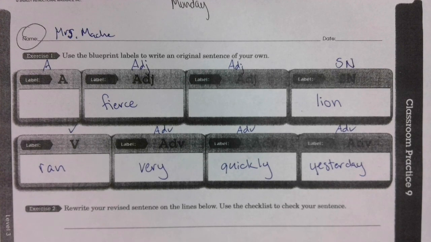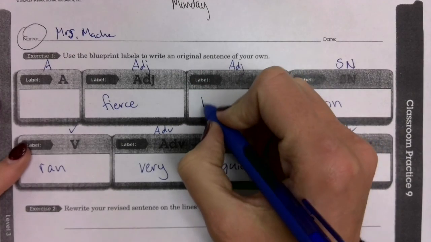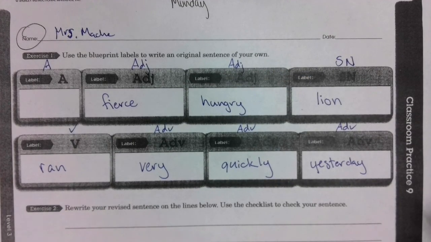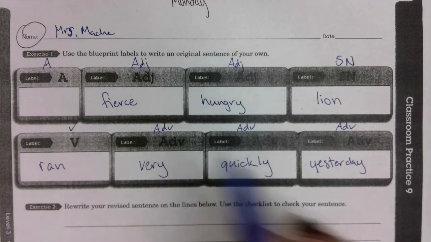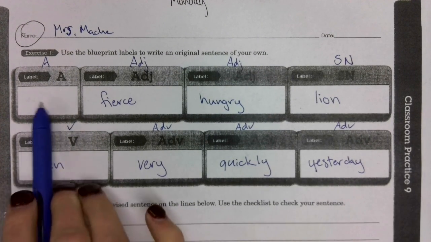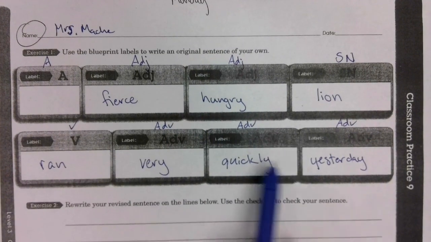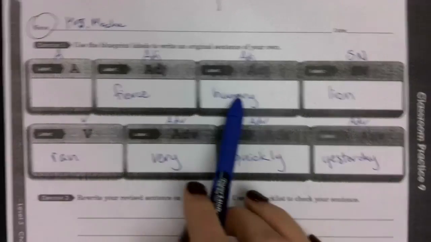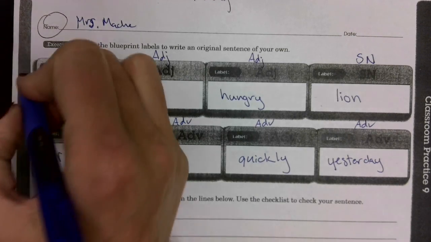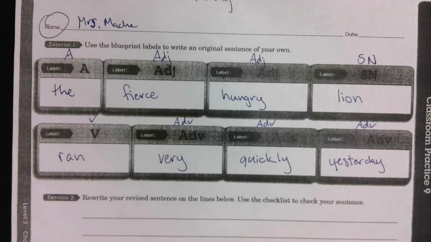Ooh, what about hungry? Sounds funny. The hungry lion. Then finally, I've got an article adjective here. Remember, my choices are either a, an, or the. So we could say a fierce hungry lion ran very quickly yesterday, or we could say the fierce hungry lion ran very quickly yesterday. Either works. I think the sounds better, so I'm going to put the right here.